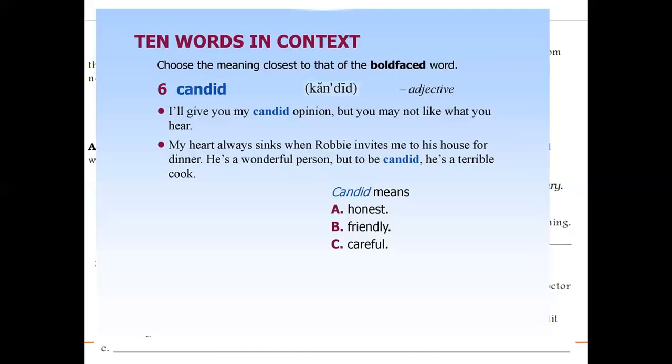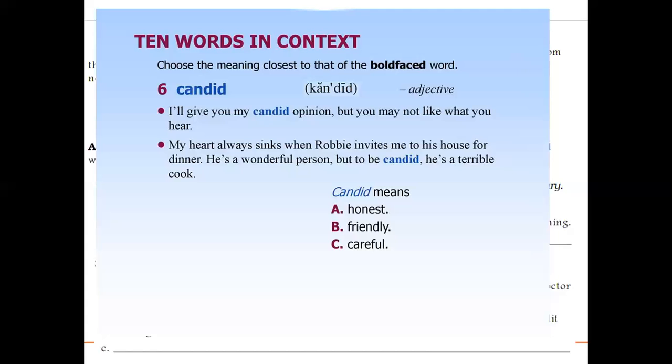However, some people don't care about such things. So here is the meaning or the connotation of the word candid. It means someone who speaks very honestly, friendly, but he speaks truly, so it may hurt somebody.